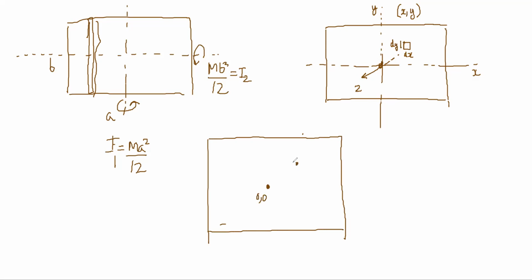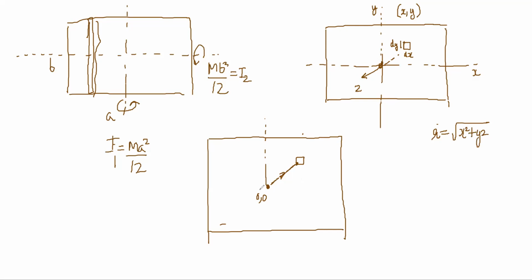At a point x comma y, I'm making a tiny square. So this distance is dx, this distance is dy. What is the distance of the r vector of this dm mass? The r vector is root of x square plus y square.